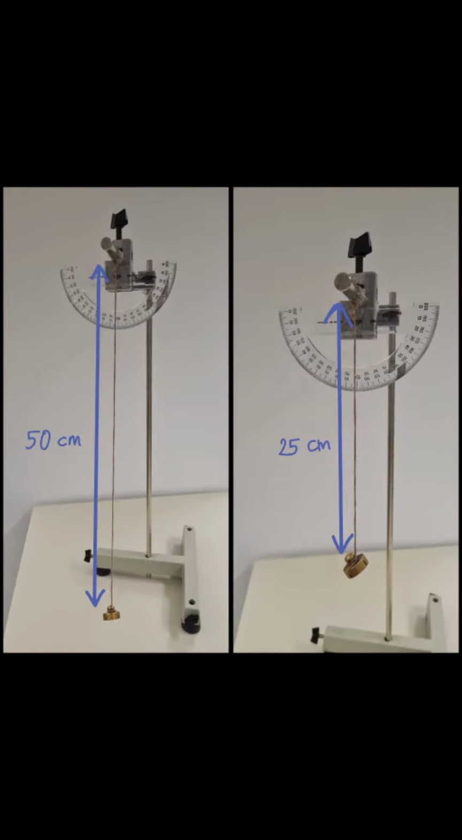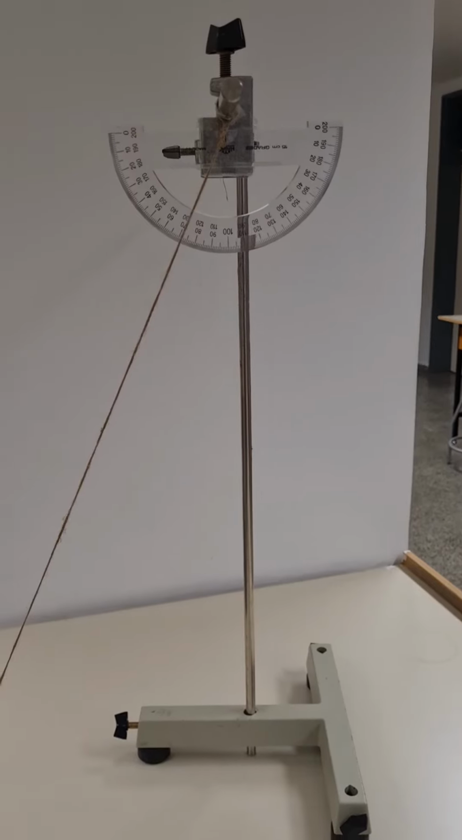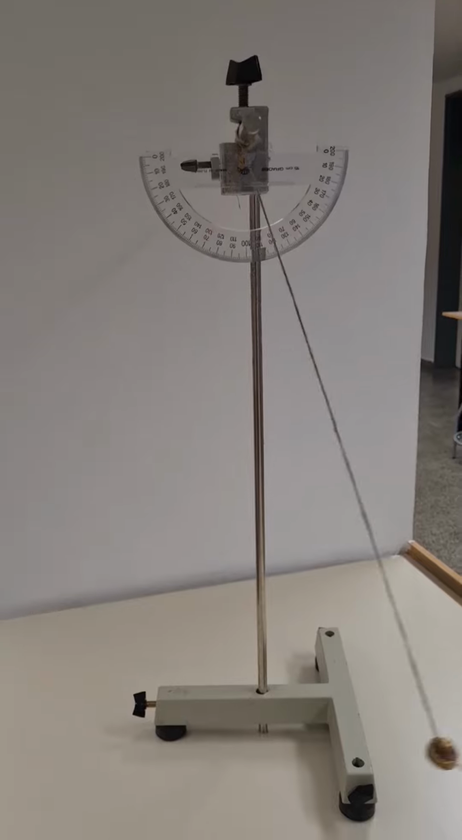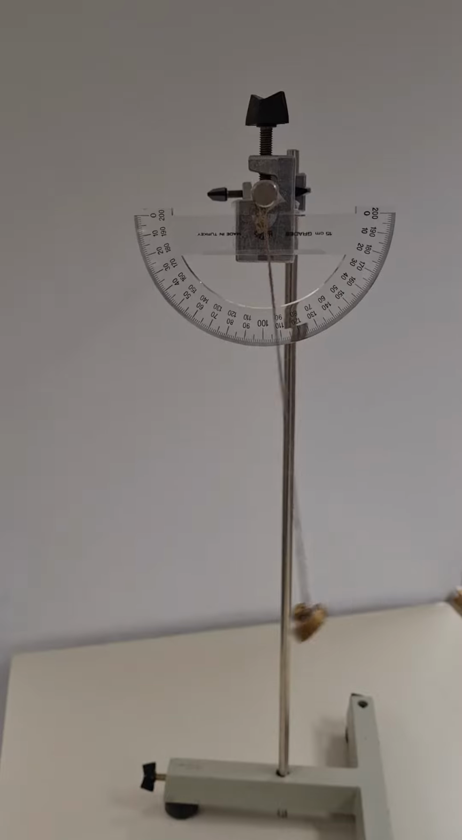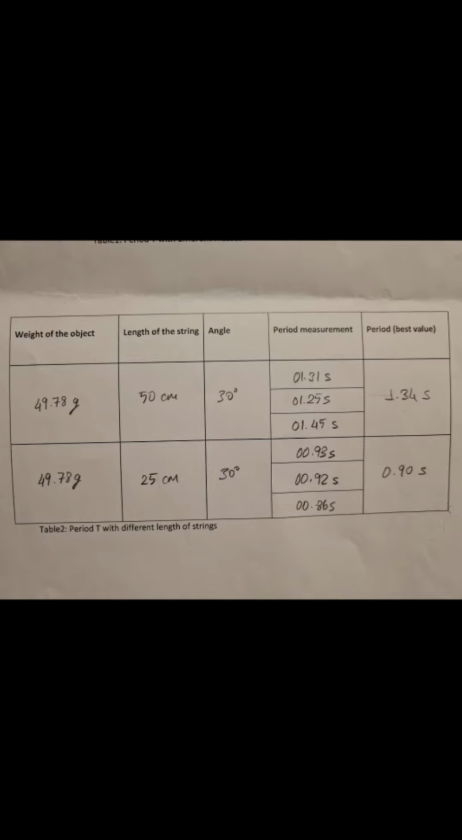The second step is to measure the period with different lengths of strings. I use two strings, one is 25 cm and the other is 50 cm. The mass of the object and the angle are stable for this step. As you can see, the period change is more remarkable here because the length of the string affects the period of the pendulum. So, the longer the length, the higher the period.